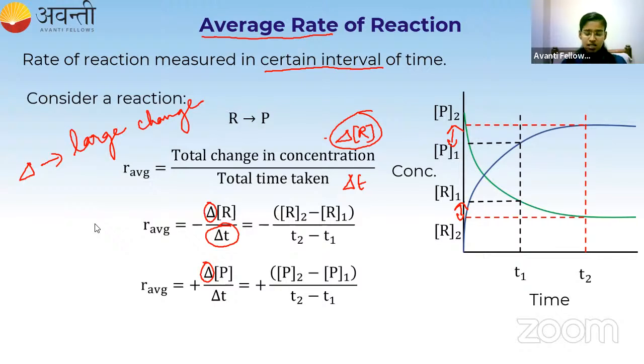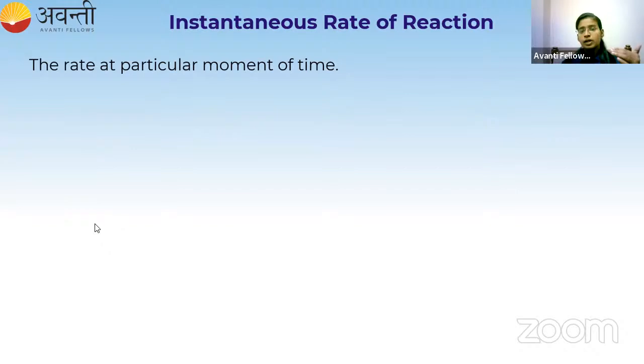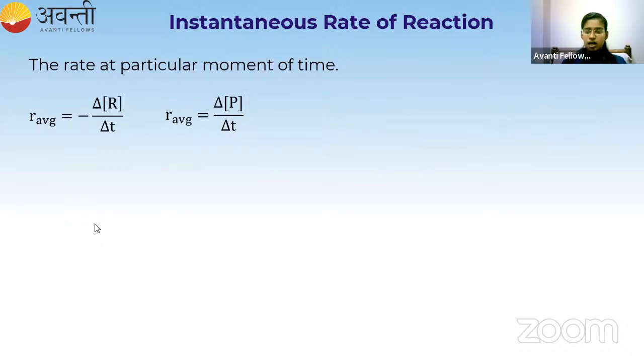Now, what is instantaneous rate? From the name itself, we can understand. The rate of the reaction measured at a particular moment, at a particular point of time, is called the instantaneous rate. So this is the expression for average rate in terms of reactant and product. For instantaneous rate, delta T will go to 0.